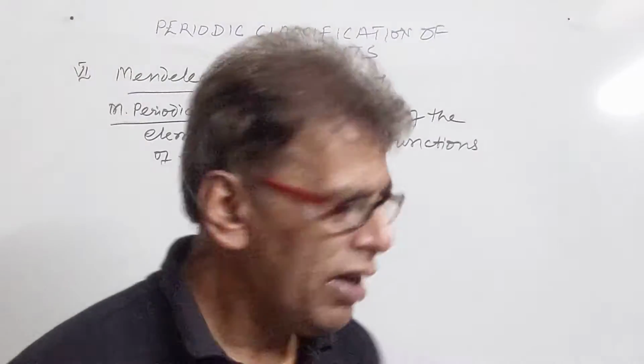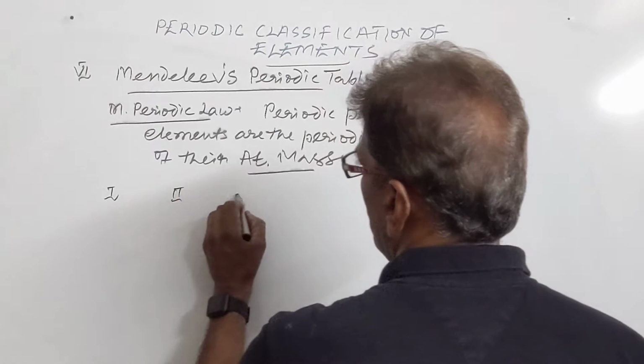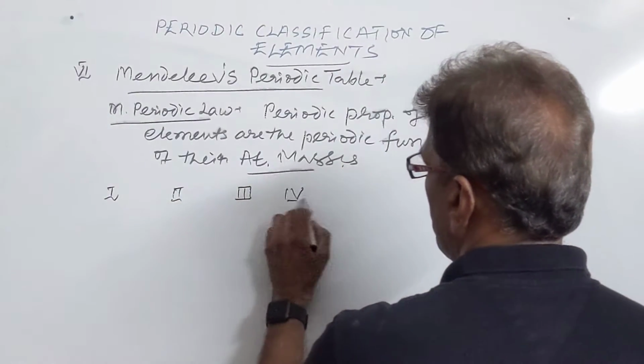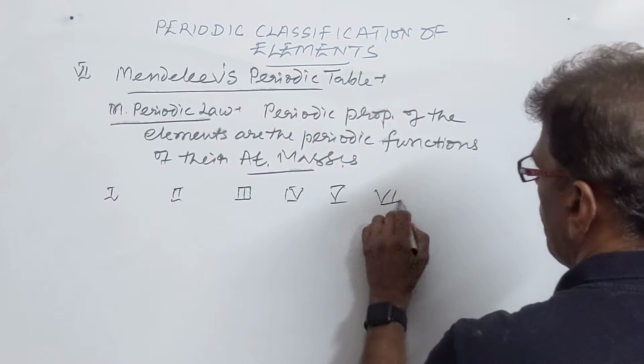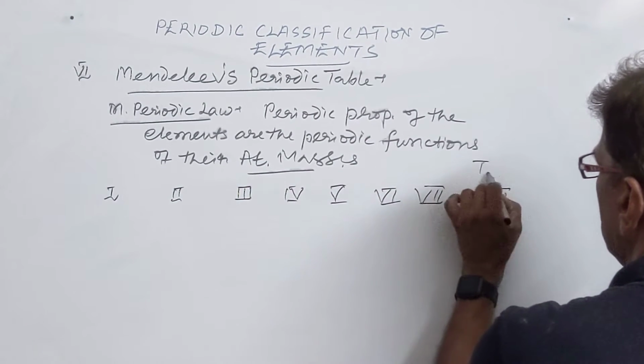In this manner, he made the 7 groups. The 8th group was a long group, it contained transition metals.